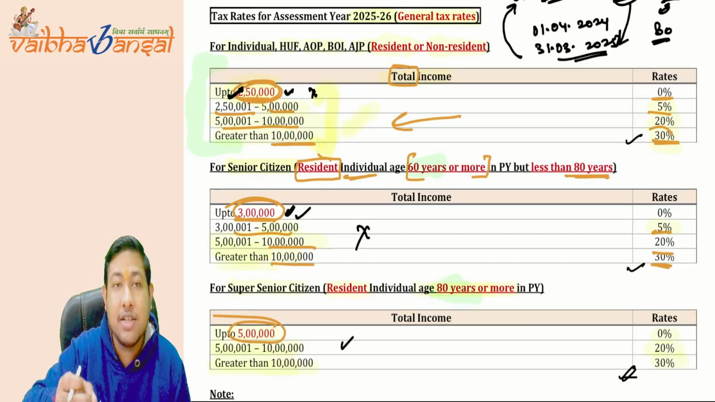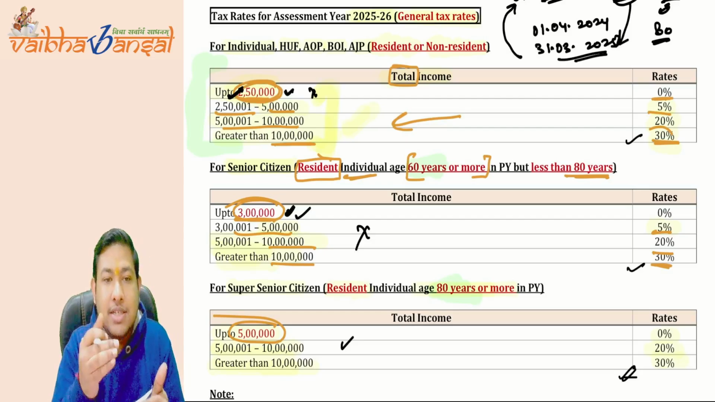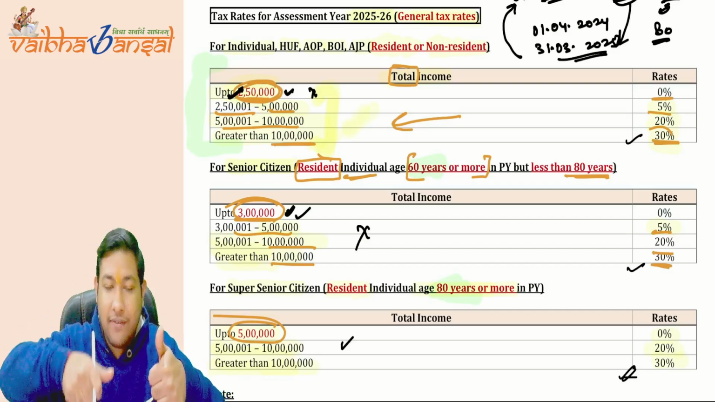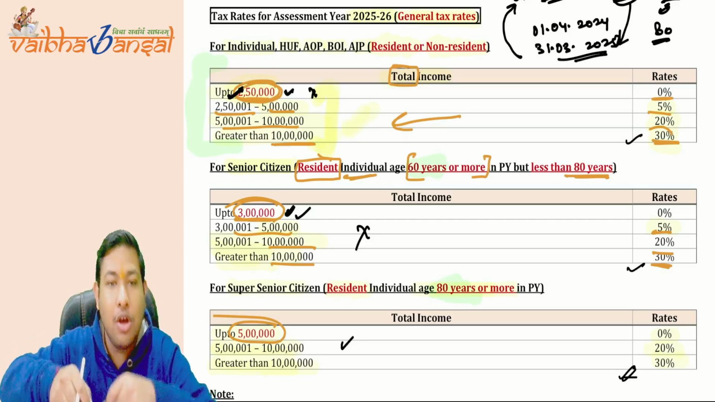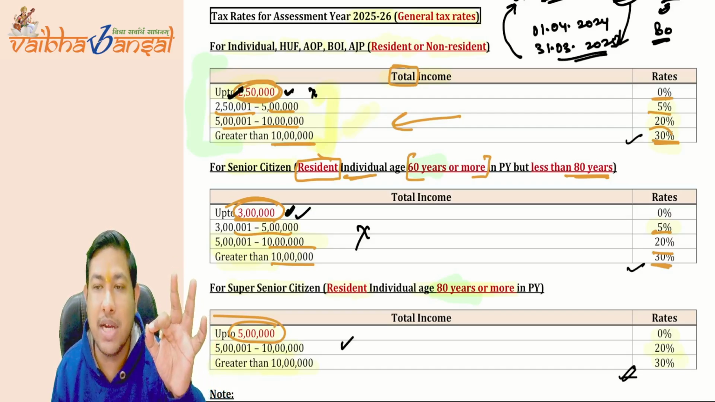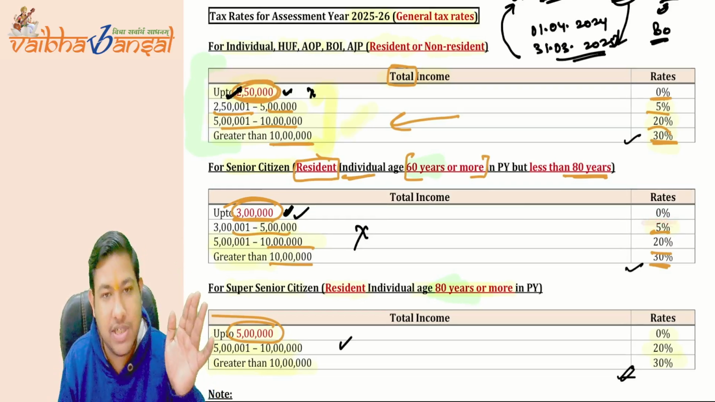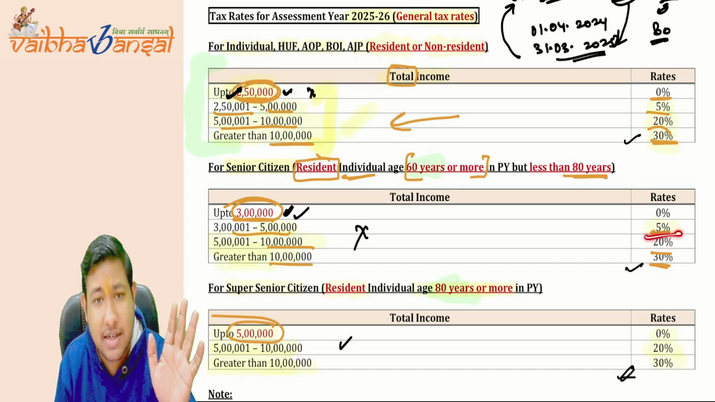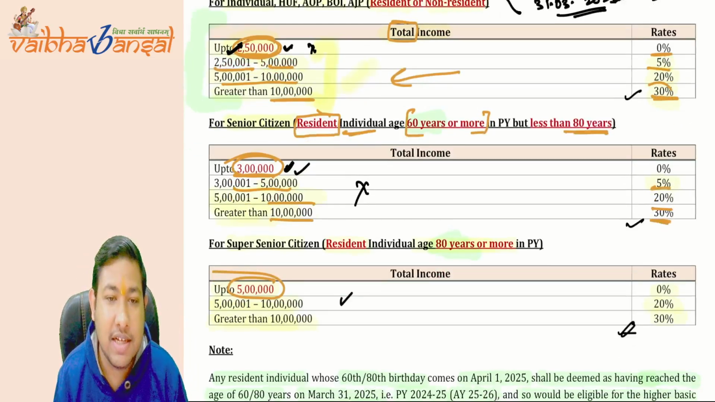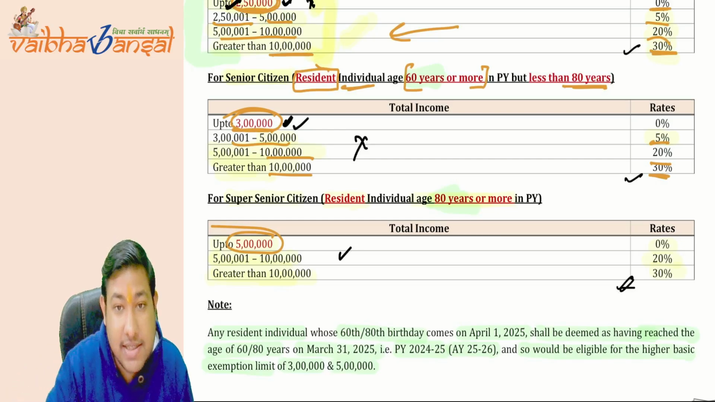Now for the senior citizen who is resident, not a non-resident, and who is of age 60 or above, 60 is also included here. Every resident individual of age 60 or more but less than 80 gets the basic exemption limit increased to 3 lakh from 2 lakh 50,000. The tax will be 0. 3 lakh to 5 lakh 5% tax, 5 lakh to 10 lakh 20% tax, and above 10 lakh 30% tax.